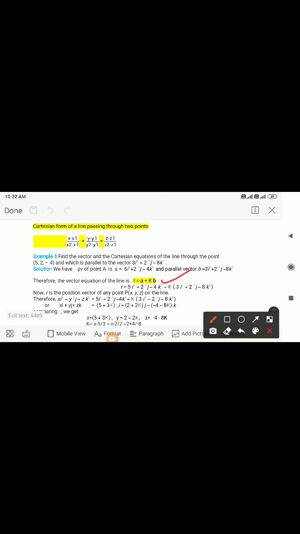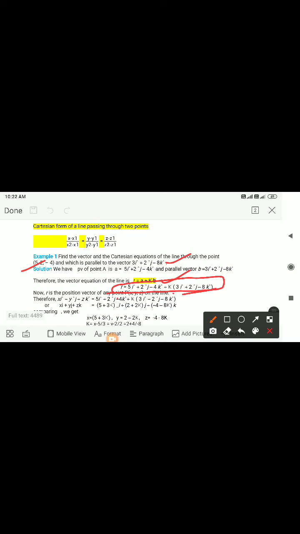So put the value of a, that is 5i plus 2j minus 4k from this, and k is a constant, and the b vector is given, that is the parallel vector. So this r = ..., this is the vector equation of the line.